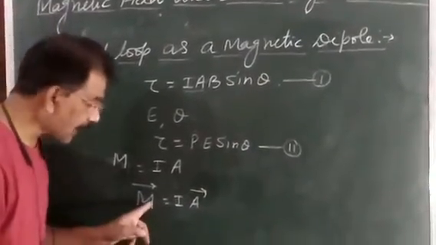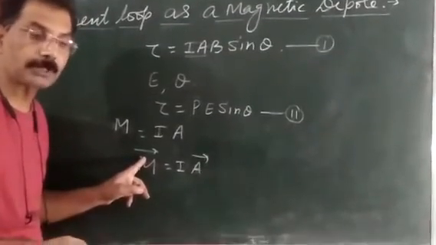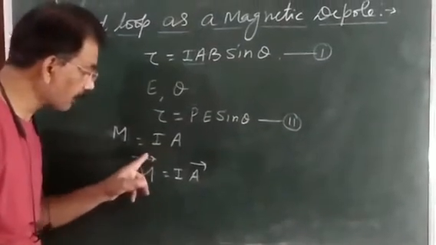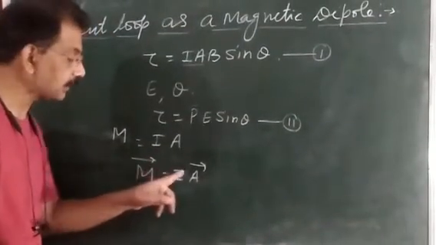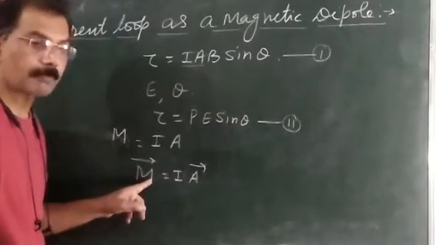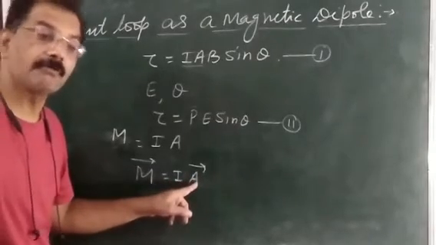It means the direction of this magnetic dipole moment. Remember, this magnetic dipole moment is a vector quantity, and the direction of this magnetic dipole moment is the same as the direction of the axis of that loop. It means the direction of magnetic dipole moment is the same as the direction of this area vector.